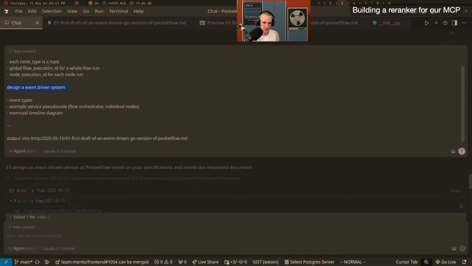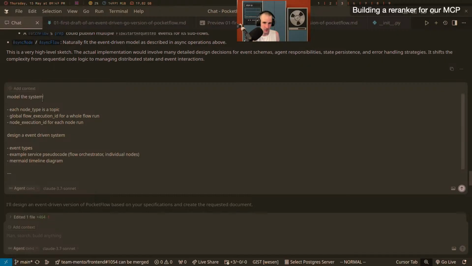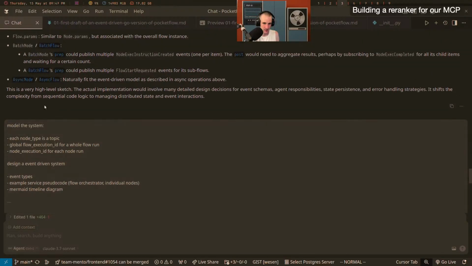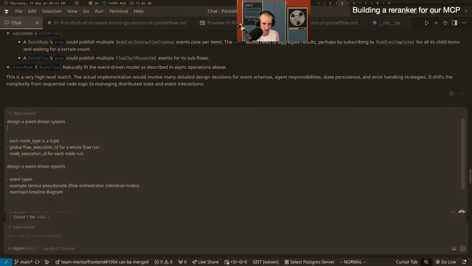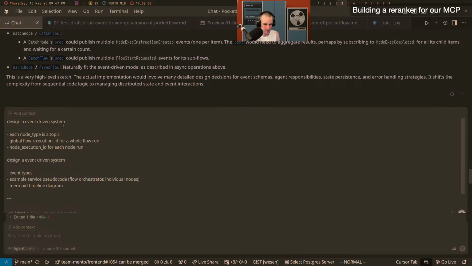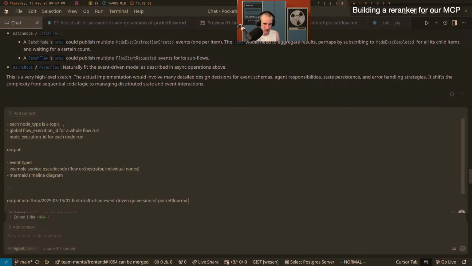Actually, this is probably something where I could save a few tokens. Not that this matters that much these days, but saving tokens is a much more controllable way to prompt because you only have 8 parameters, right? Why is this editing select so weird? Design an event-driven system. I'm so tempted to put the dash here. I don't know why. And then output is what I want as output, right?